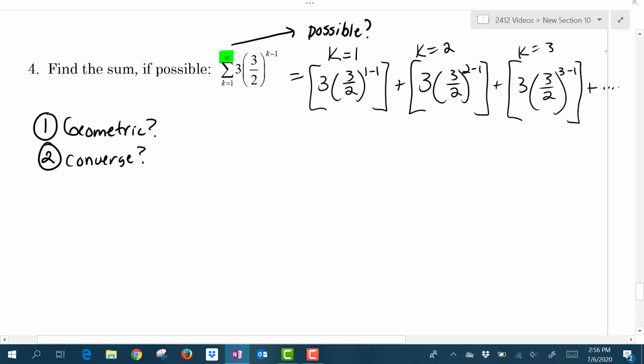We know that we could continue on to find an infinite number of terms of the sequence by changing the k values, but let's just stop there, see what we find. I have to do the exponents first, so 1 minus 1 is going to give me 0. Anything raised to the 0 power is a positive 1. So we have 3 times 1, which gives us a first term of 3.